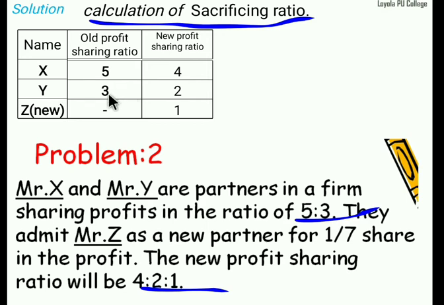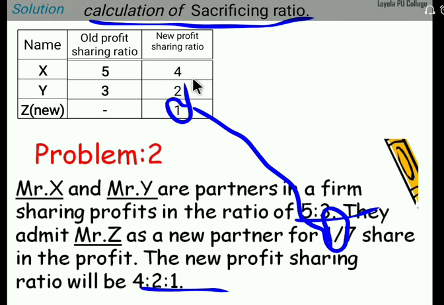Mr. Y 3 divided by 8. Mr. X new share 4 divided by 7, Y 2 divided by 7. Then 1 divided by 7 is the new partner's share, that we mention here. Clear? Old ratio, new ratios and all.